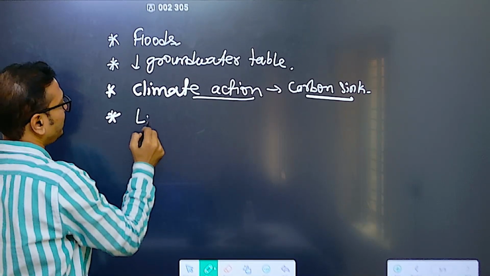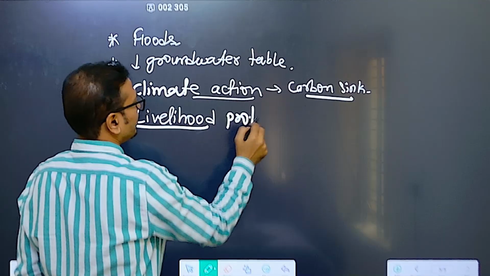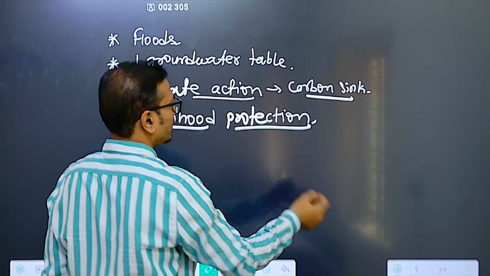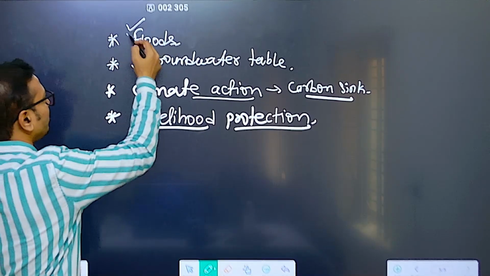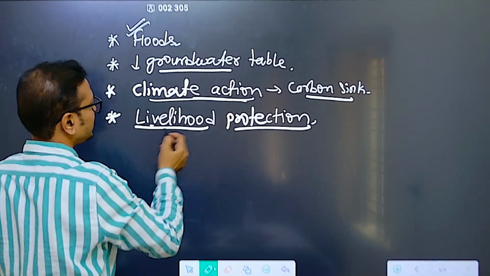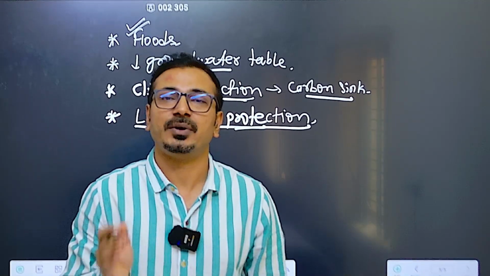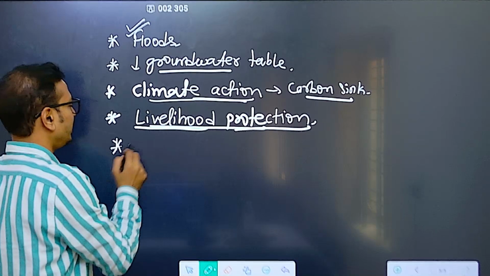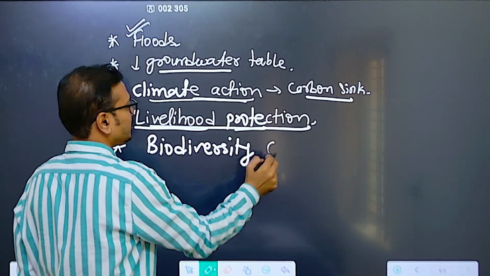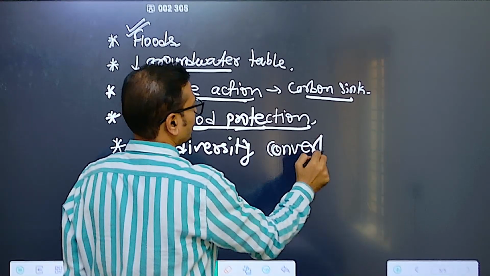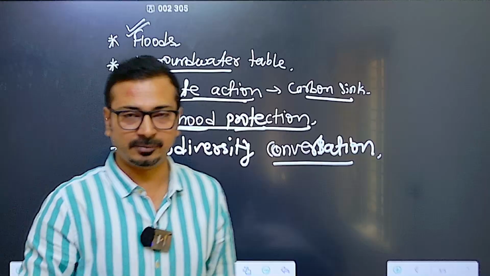Then livelihood protection is also involved. Farmers, fishermen, livelihood protection is there. Wetlands provide timber, fodder, and fisheries, for food purposes. So in this manner: flood protection, flood buffer, groundwater table, climate change action, livelihood protection. We should understand that it is very important for India to conserve these wetlands. Also for biodiversity protection, we have obligations under the UNCBD, biodiversity conservation. So these 5 points are directly related to why we need to conserve wetlands, the importance specifically for India.